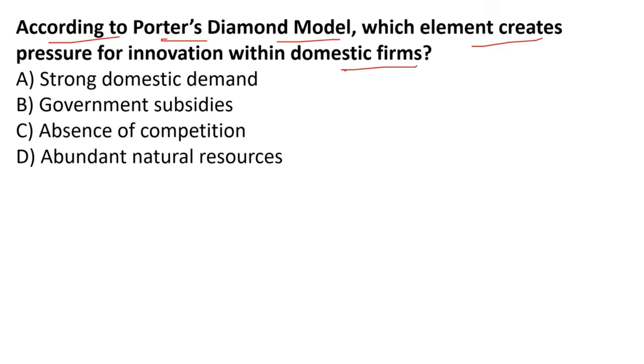So we have discussed the Porter's diamond model. What is it and what is the name of that diamond model? Okay, so option A, strong domestic demand, B, governmental subsidies, C, absence of competition, and D, abundant natural resources.